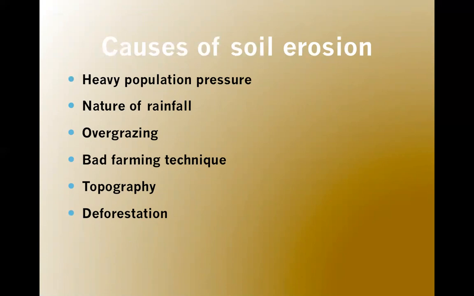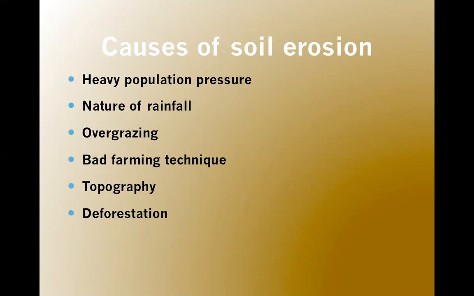Then, nature of rainfall. Due to high rainfall, the leaching process is caused, leaching soil erosion, which again makes the topsoil unproductive. Overgrazing. With overgrazing, we basically pluck up the grass, and with that grass, the topsoil and the roots are also plucked up, causing erosion again because the nutrients are taken away and the topsoil is no more fertile or productive.